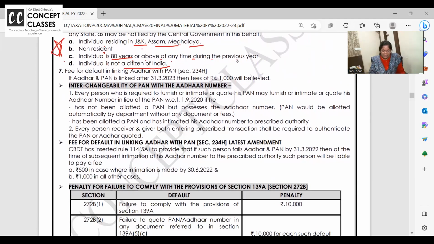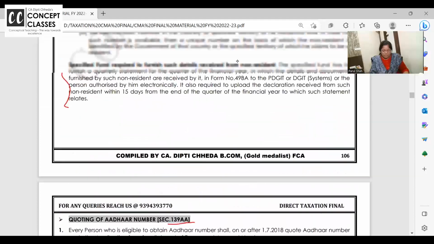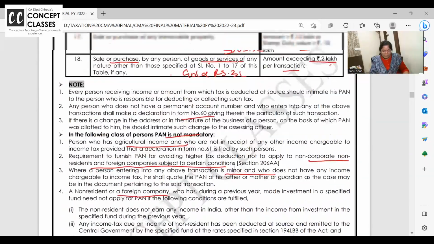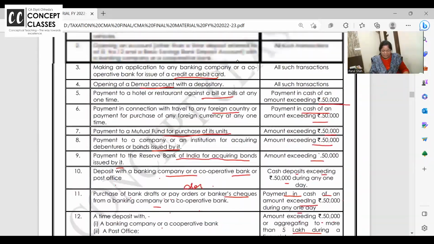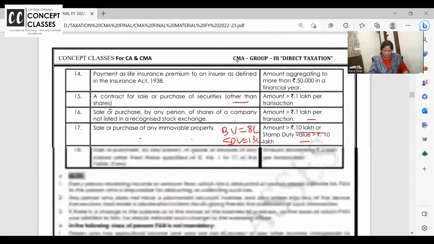Interchangeability of Aadhaar and PAN. Every person, please have an overview of this. Read it. It's enough. No one is going to ask you word-to-word questions. And which is very important, where I'm doing a star mark like this, they can ask, do it. Like in this, all this is just reading. Wherever I have put a star mark, that is important.